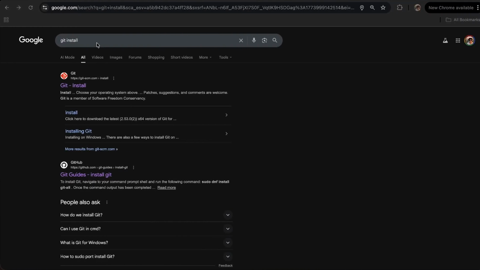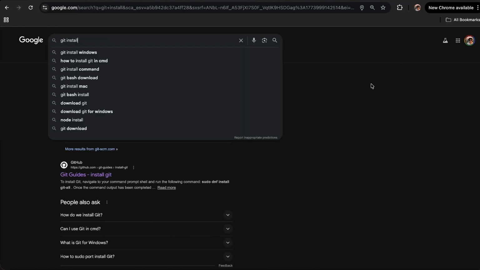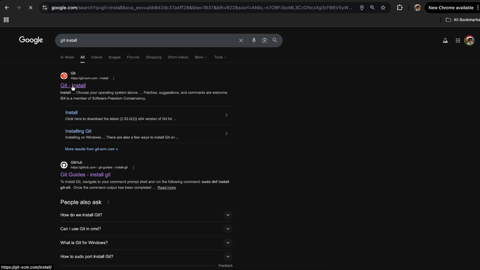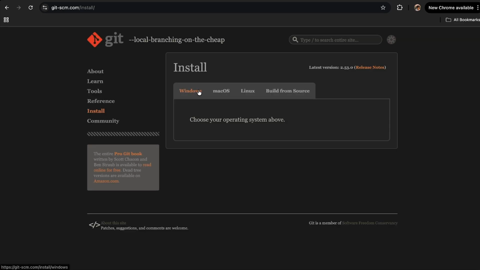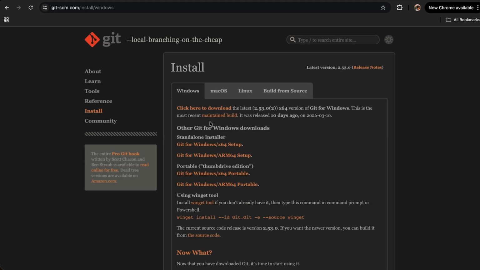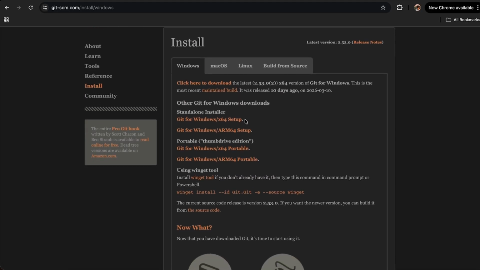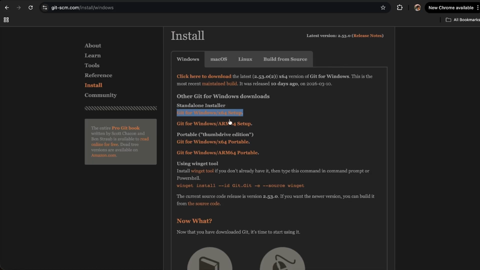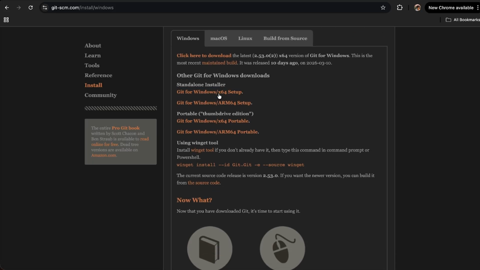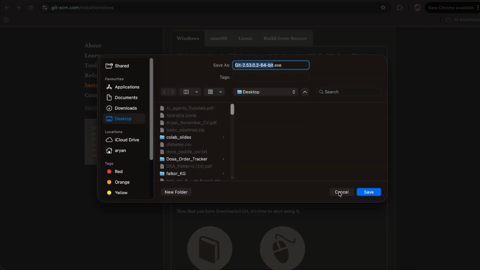What you need to do is just go to Google and type git install. Search it, go to the first link, and if you are a Windows user, if your system is Windows, you can simply download the setup file, let's say this one.